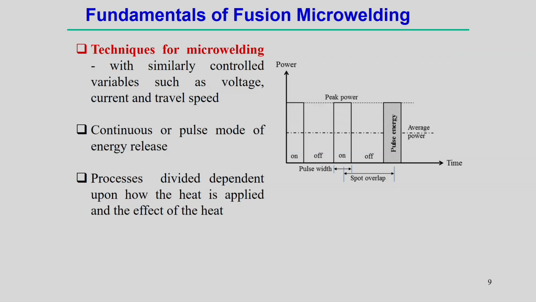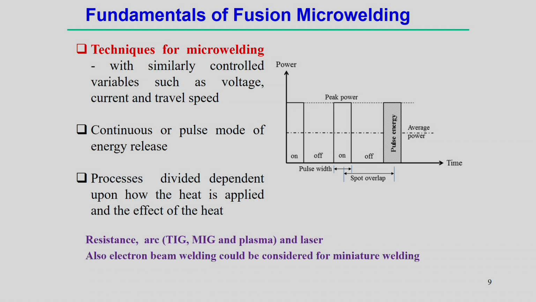And of course, not only laser, this reduction in pulse mode is also available for arc welding processes. So, in general, a microwelding system can be developed by looking into the influence of either continuous mode or, more effectively, pulse mode of operation.